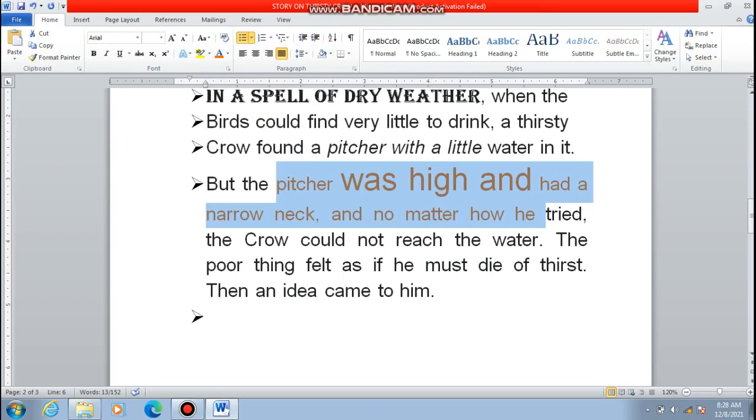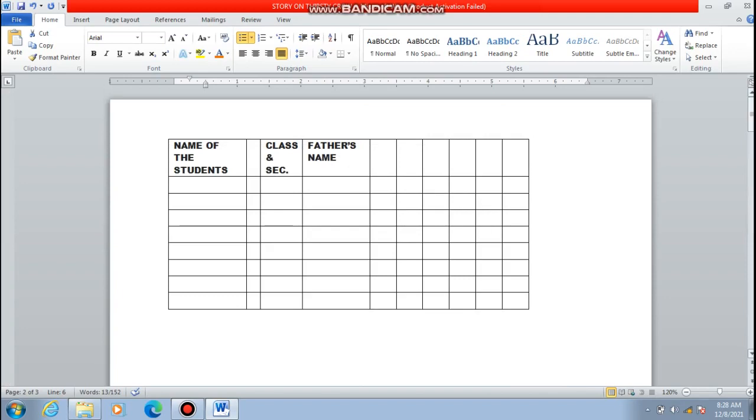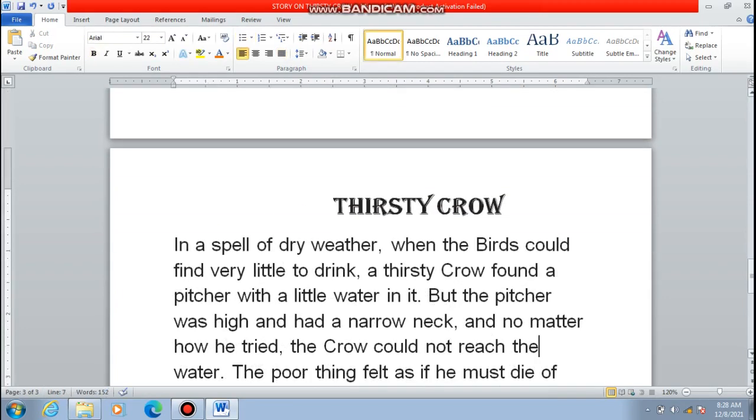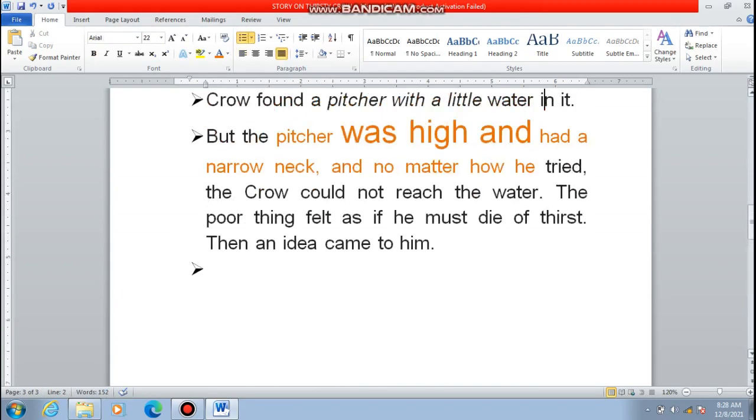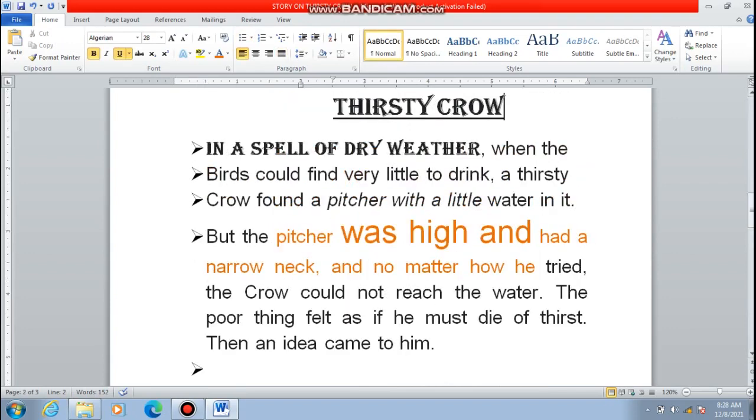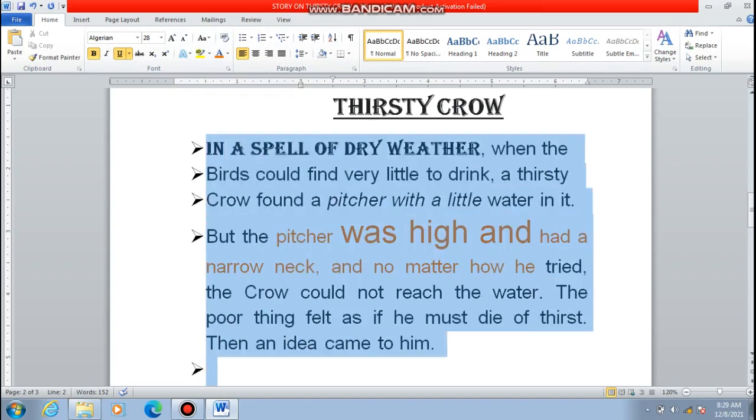The next is changing case. This is the most important one, how we can make changes in the case. You want to change the case of all the words you have written here. First of all you have to select. I have selected the complete paragraph. From here you can change the case. I have put my cursor here, and by clicking here you can make the changes in the case.